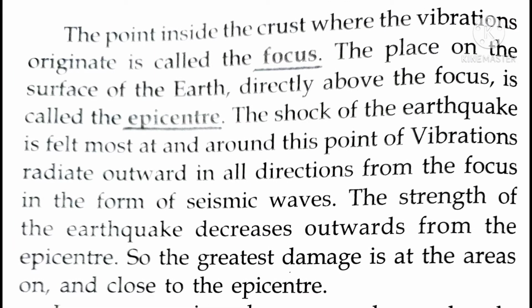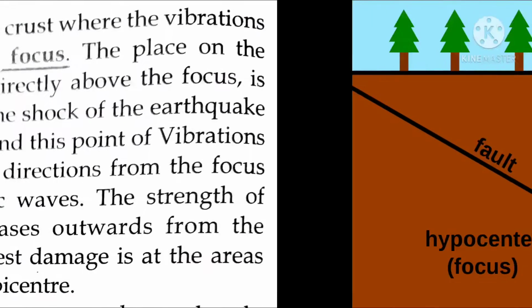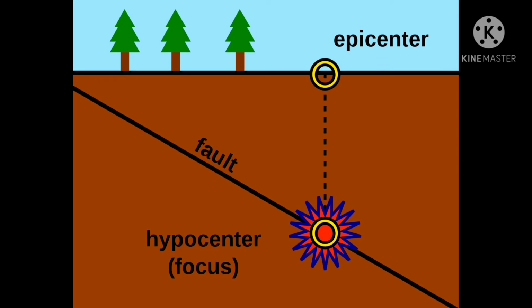The point inside the crust where the vibrations originate is called the focus. The place on the surface of the earth directly above the focus is called the epicenter. The shock of the earthquake is felt most at and around this point. Vibrations radiate outward in all directions from the focus in the form of seismic waves. The strength of the earthquake decreases outwards from the epicenter, so the greatest damage is on and close to the epicenter. So this is a pictorial representation of focus and epicenter. In seismology, hypocenter is a synonym of focus.